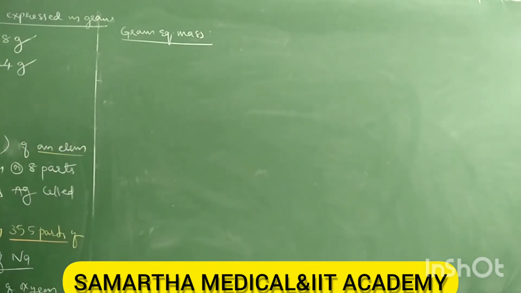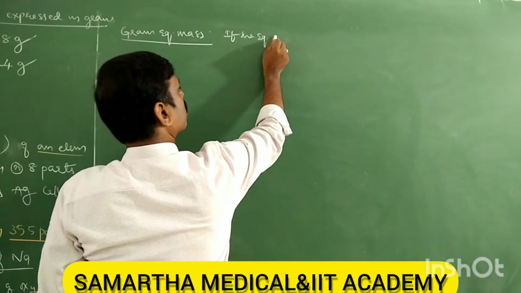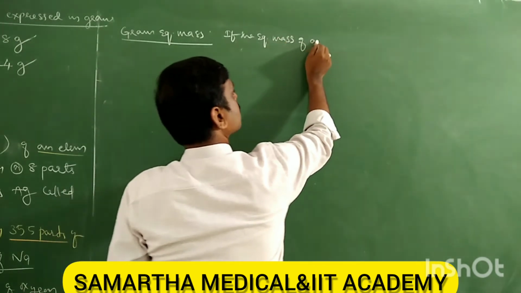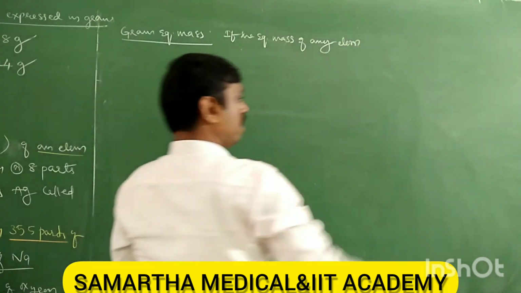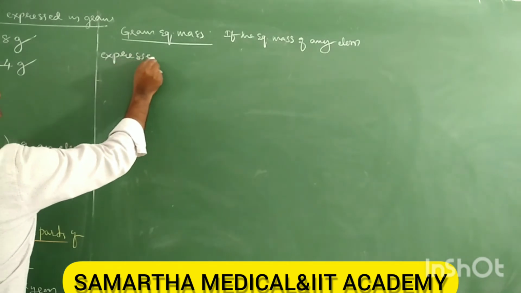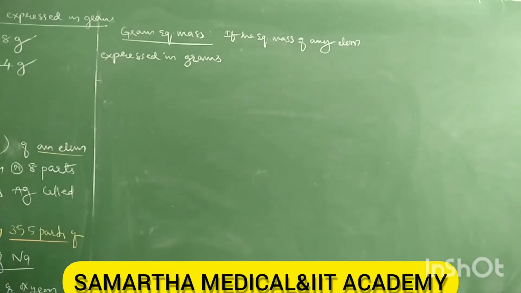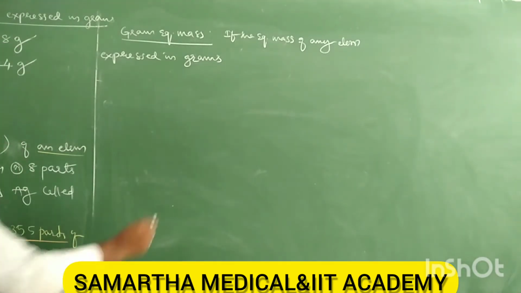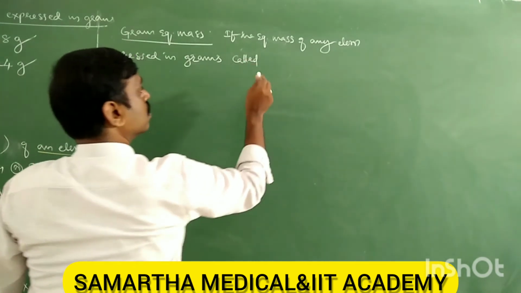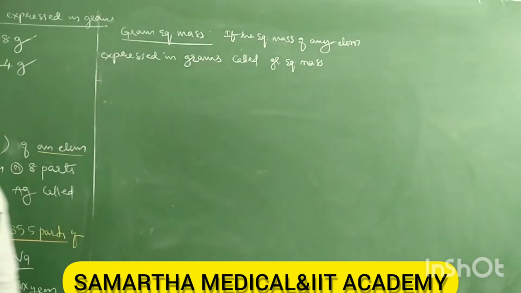If the equivalent mass of any element is expressed in grams, it is called gram equivalent mass.